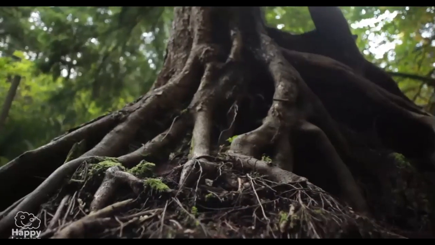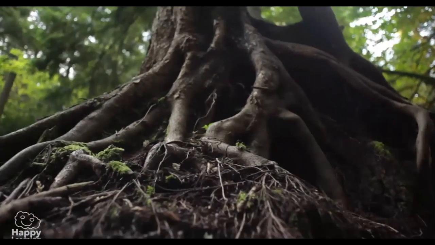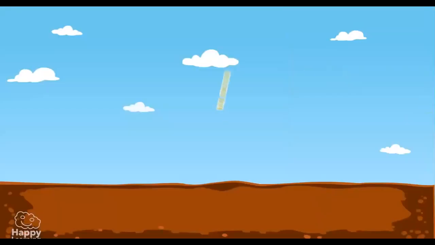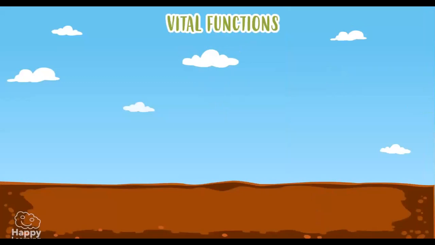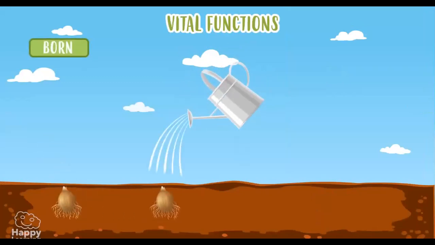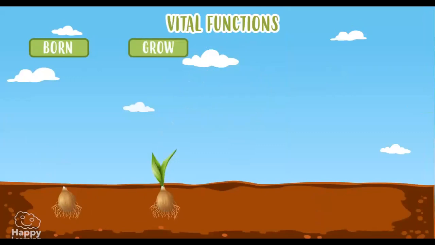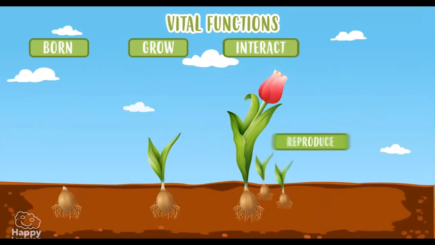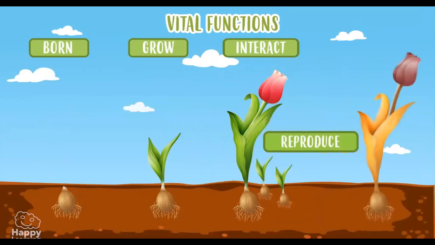As you can see, the great majority are held to the ground by roots. But they fulfill the vital functions of all living things. They are born, they grow, they interact, reproduce, and die.